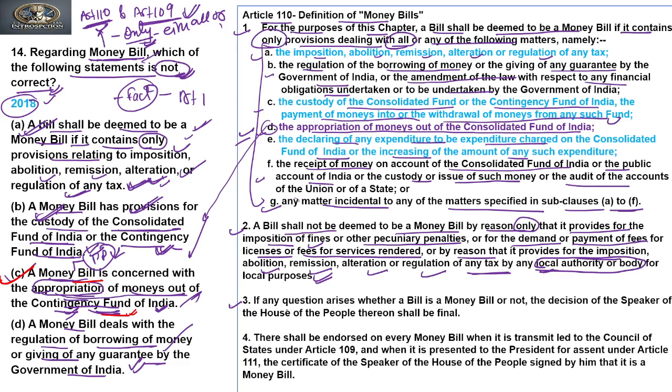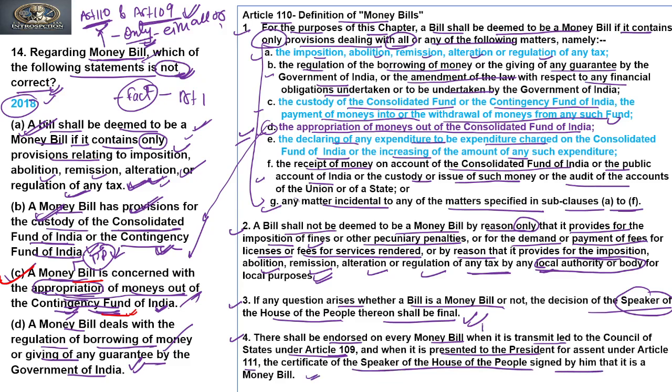Now clause 3 says if any question arises whether a bill is a money bill or not, the decision of the Speaker of the House of the People shall be final. So that cannot be challenged. Clear? Clause 4 says there shall be endorsed on every money bill, when it is transmitted to the Council of States under Article 109 and when it is presented to the President for assent under Article 111, the certificate of the Speaker of the House of the People signed by him that it is a money bill.